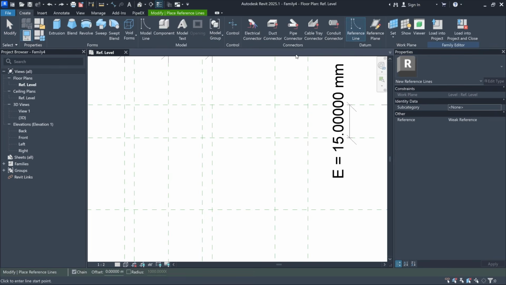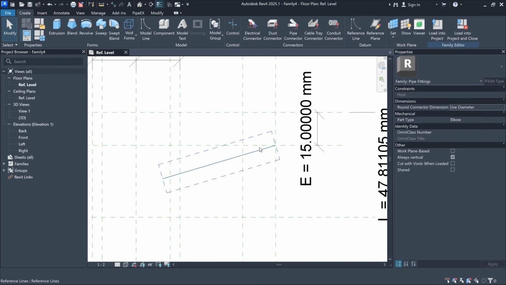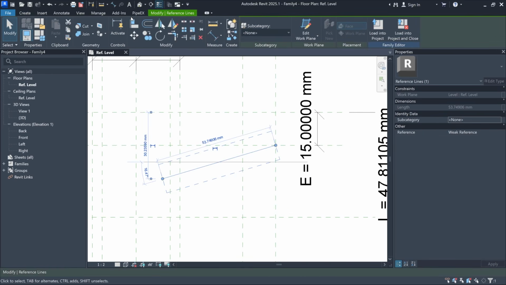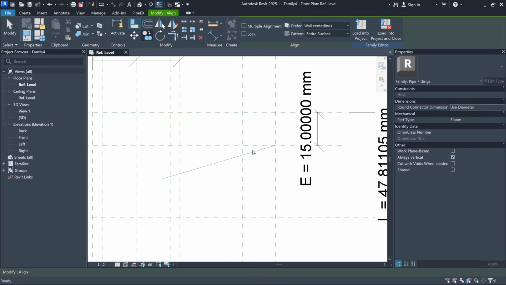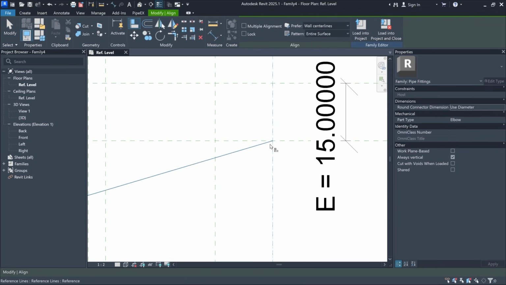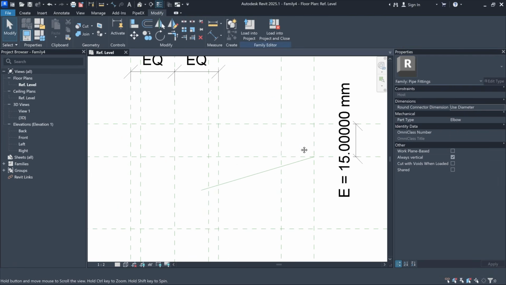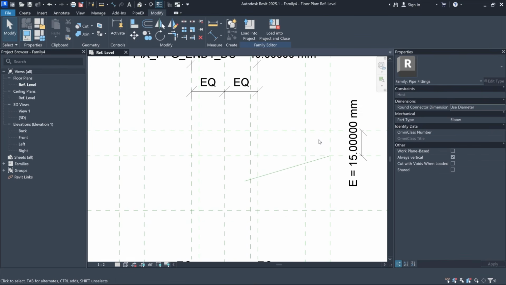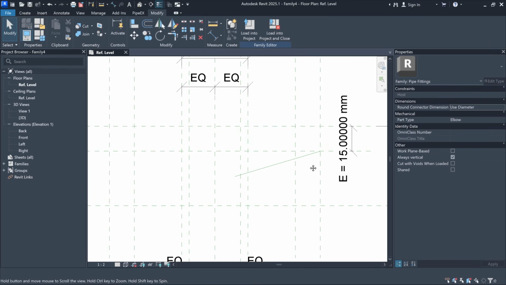Next, I will add a reference line. Lock its start point in place, like this, and the same I'll do with the horizontal reference plane. And I'll click the lock icons. Alright, now we can continue.